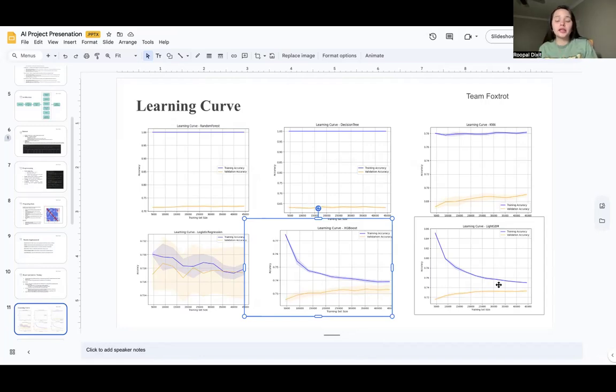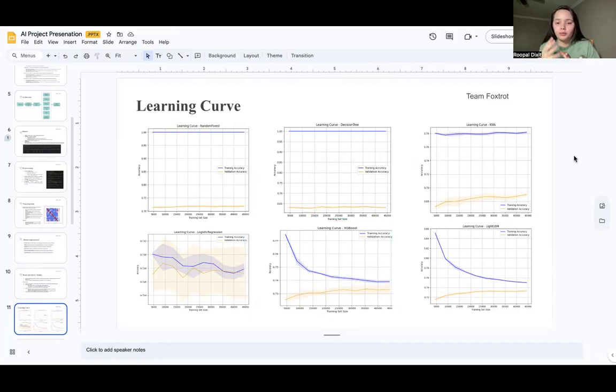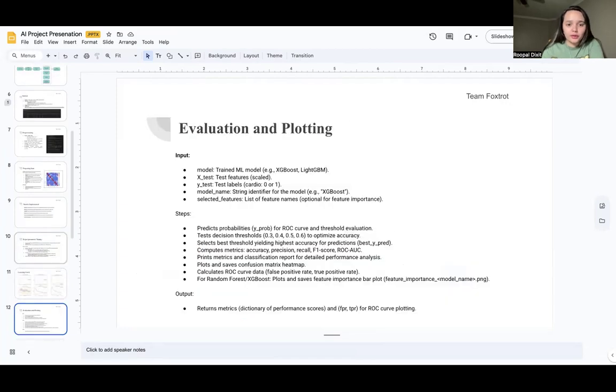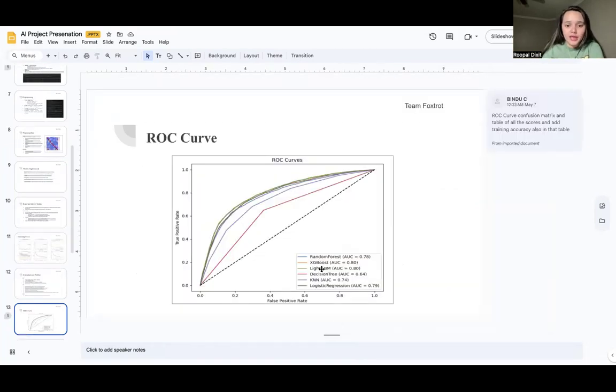These learning curves are very important for everyone to understand: how your model is learning throughout the stages, how you are testing it, and how the validation accuracy and the training accuracy matter. It is a very good way to visualize the learning of the model. This was the ROC curve that we plotted for all the algorithms.